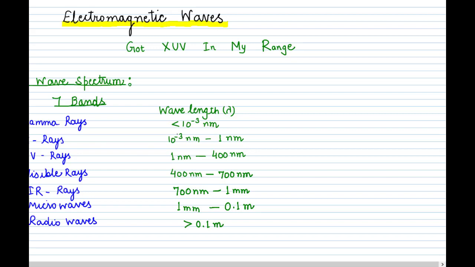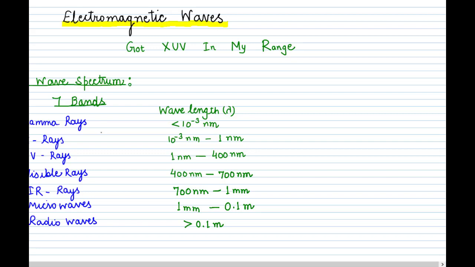So this is how gamma is less than 10 to the power minus 3 nanometer. X-rays are 10 to the power minus 3 to 1 nanometer. Ultraviolet are 1 nanometer to 400 nanometer. Visible is always 400 nanometer to 700 nanometer. IR starts from 700 nanometer and goes to 1 mm. Then microwave 1 mm to 0.1 meter. And radio waves are always greater than 0.1 meter. So radio waves are the greatest wavelength waves and gamma rays are the smallest wavelength waves.